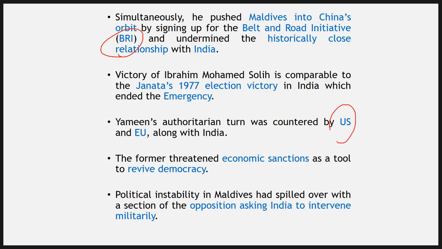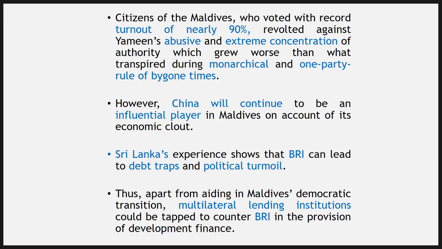But anyway, there was pressure coming from the USA and EU as well. They warned and threatened Maldives that economic sanctions would be applied if they were not following proper democracy and were harassing the people of Maldives. And political instability in Maldives had spilled over, with a section of the opposition asking India to intervene as well. Nasheed used to ask India for a military intervention, but we were patiently observing what was going on.